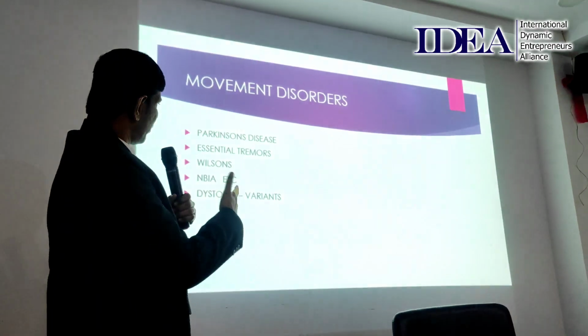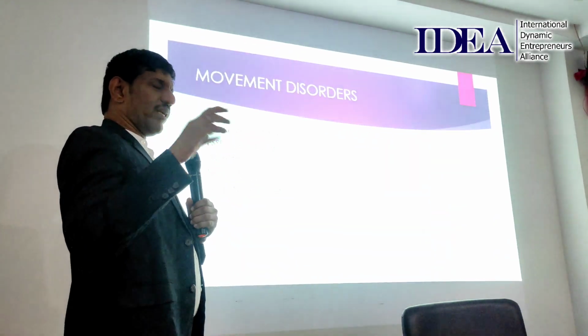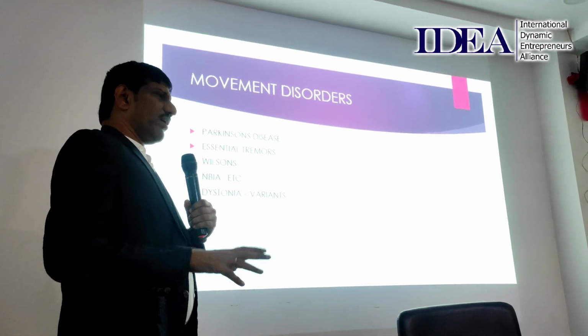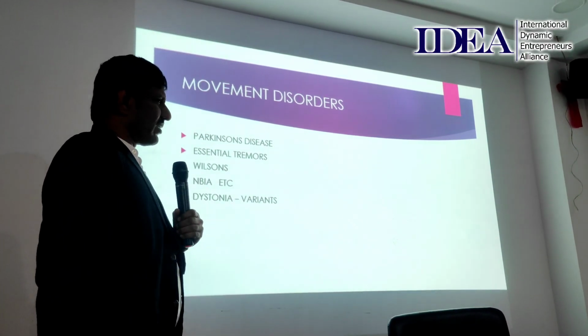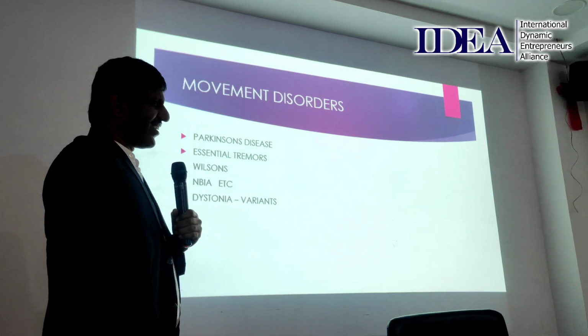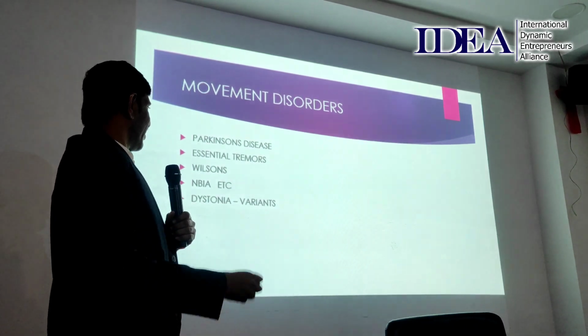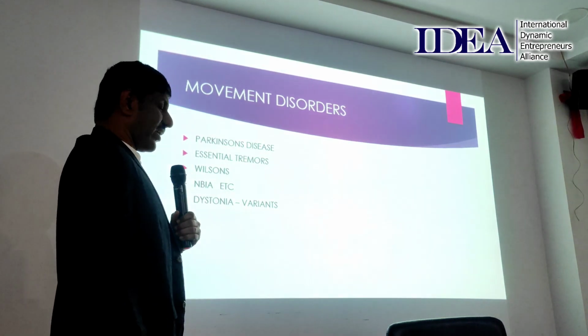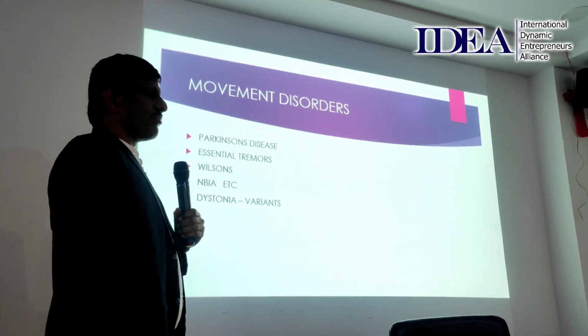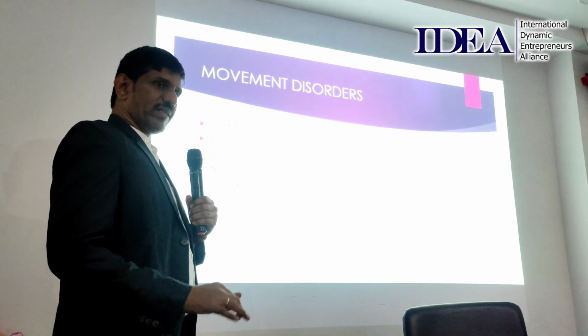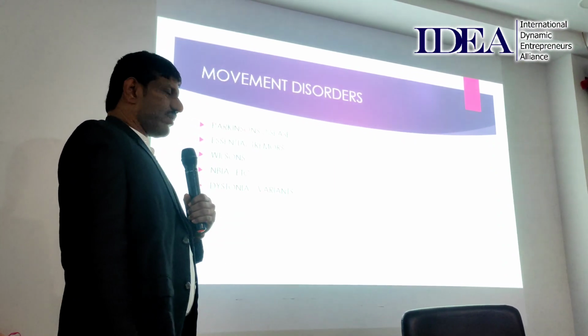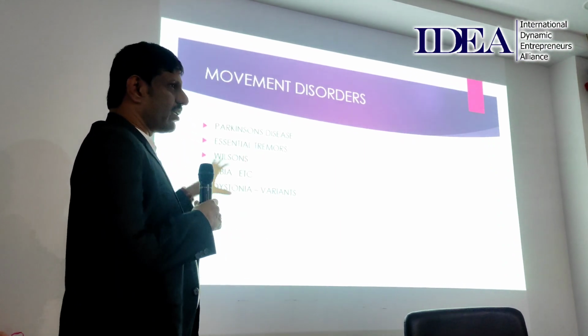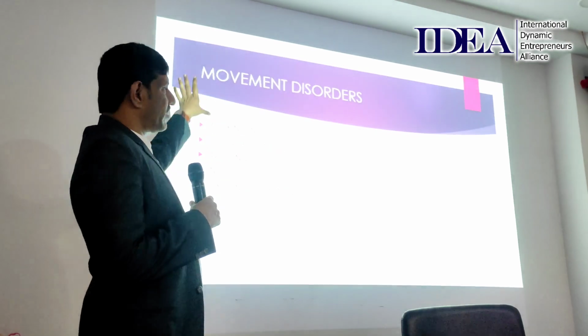So main things we'll see, Wilson's disease, NBIA, where there is iron accumulation in the brain. Iron, copper, such different things. Ferritinopathies, there are many. When all these accumulate in the brain, we get different sorts of disorders, and those disorders all will produce in the form of movements. So that could be a dystonia, that could be a tremor, like that. So these are different. These all will come under the broad heading of movement disorders.